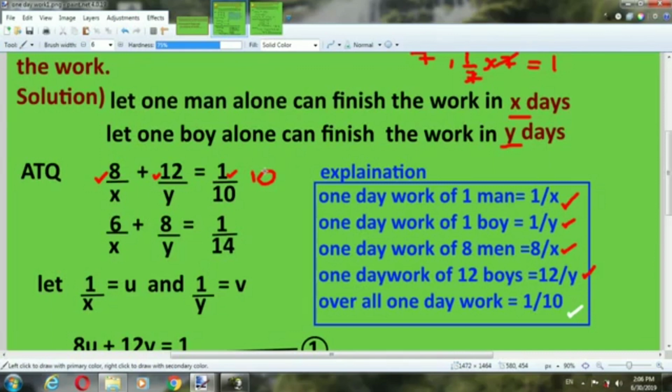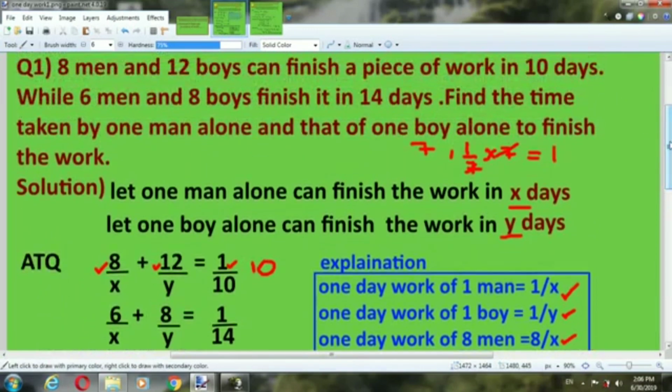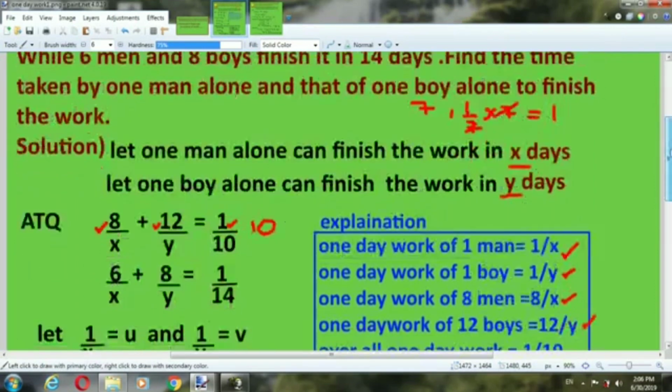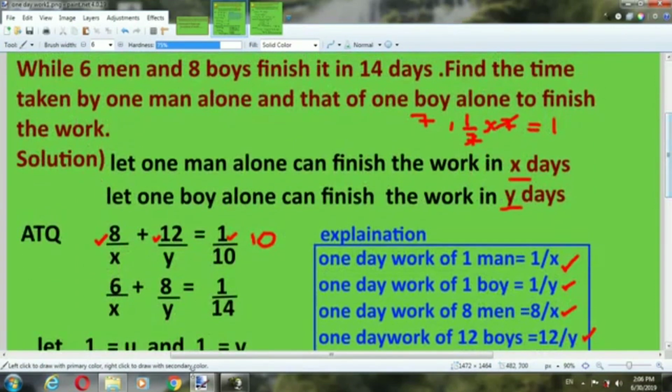Now we have to solve these two equations. Let 1 by X be equal to U, meaning we take another variable. Here is the question: 6 men and 8 boys finish it in 14 days.